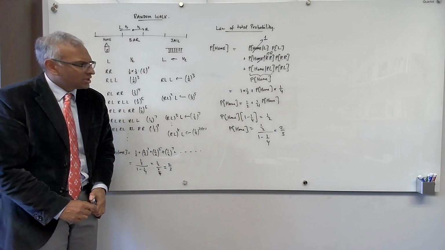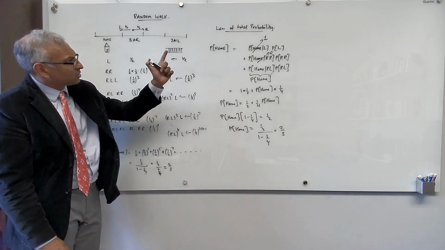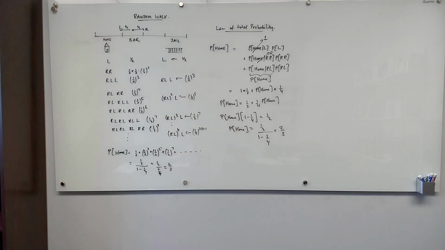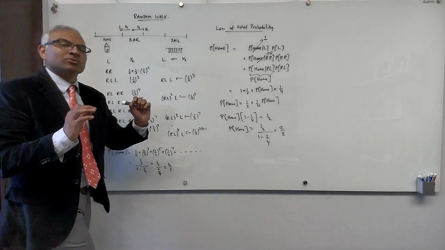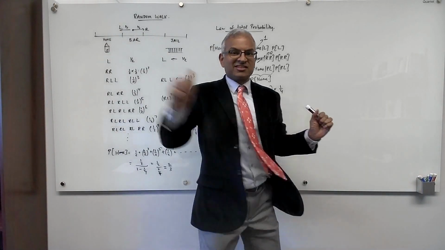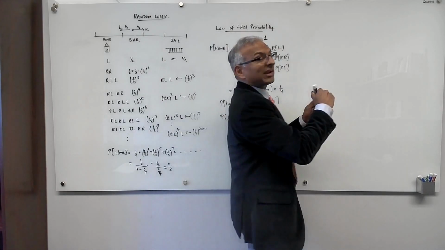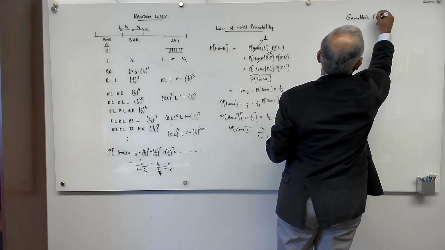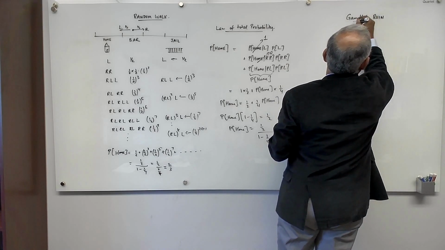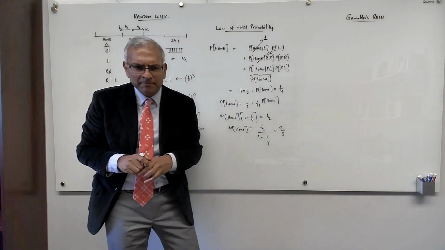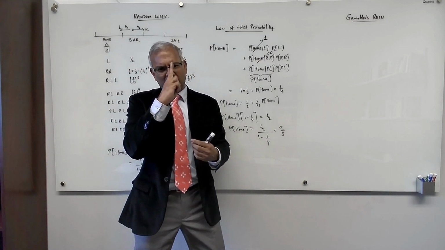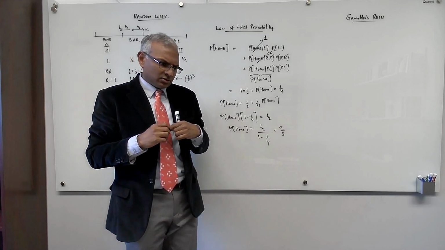Now, I'm going to show you an application of the random walk to gambler's ruin. Okay, so this is an almost direct application of the random walk. So here's what's going on. You're a gambler. You walk into a casino. You have $2. So you're a poor gambler like me. You only have $2. And you're going to play a game.